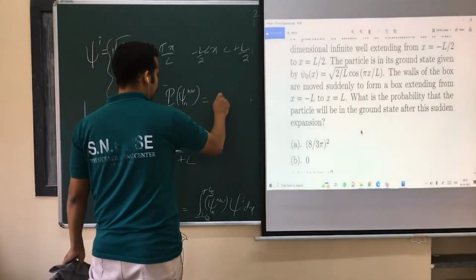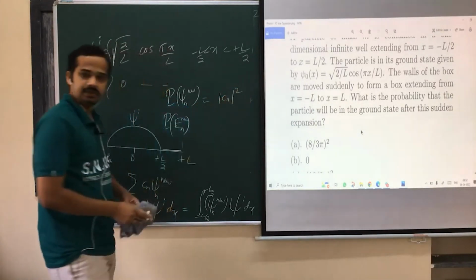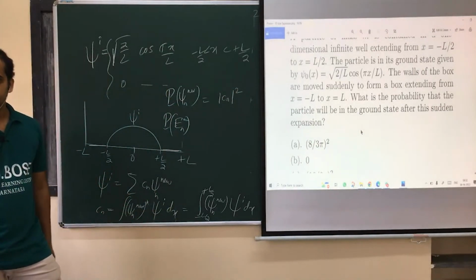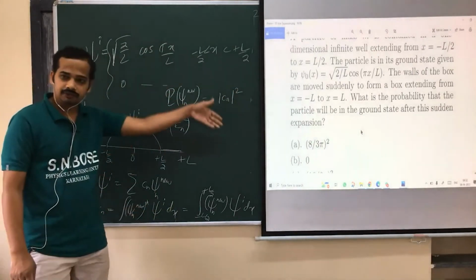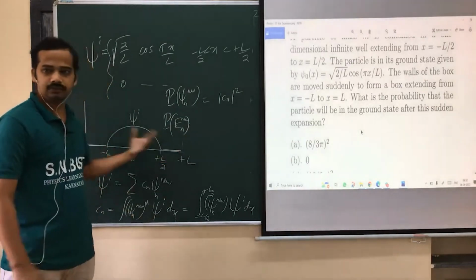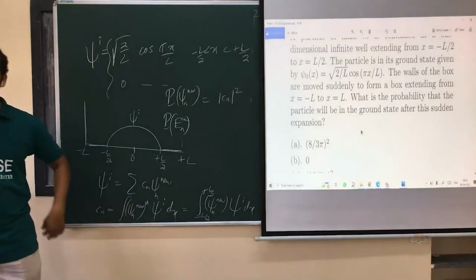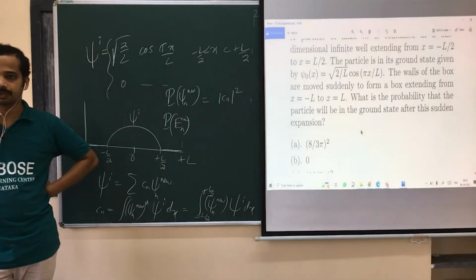That's equal to mod Cn square. That's what I told: initial state, final state, inner product mod square. Is that okay? Final state means the state after the measurement should be one of the eigenstates of the operator. Am I right? Speak up. That's the final state, initial state, inner product mod square. Okay? Speak up.